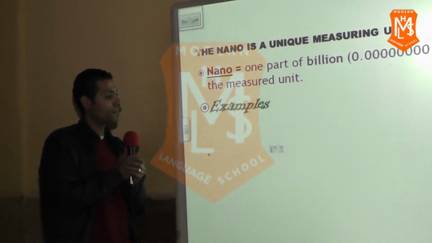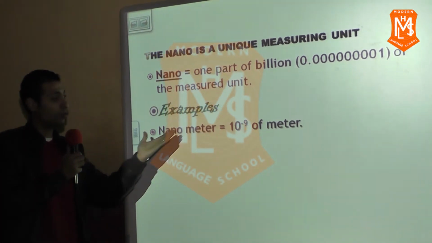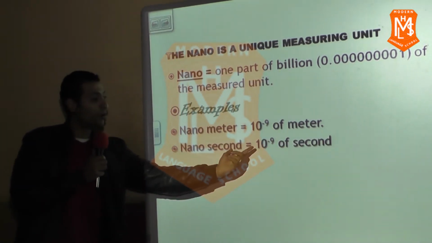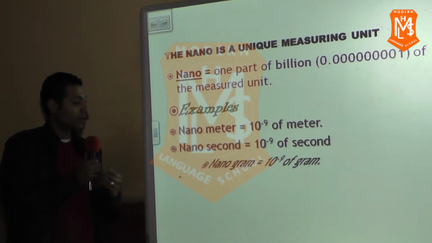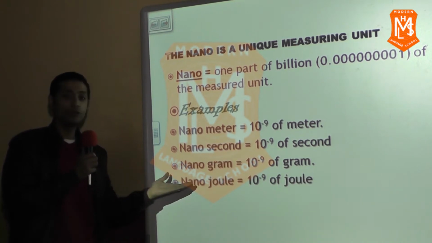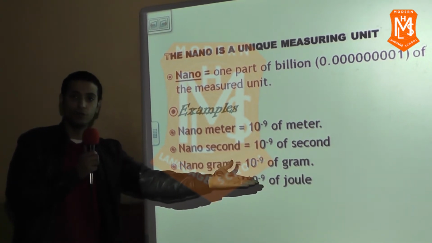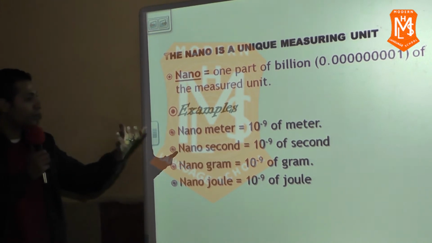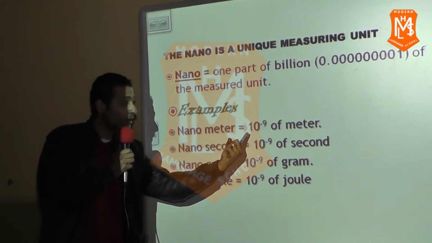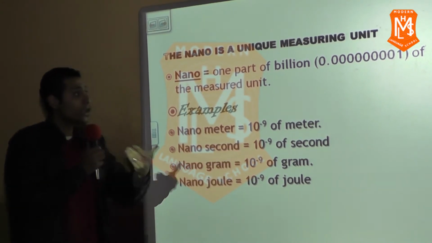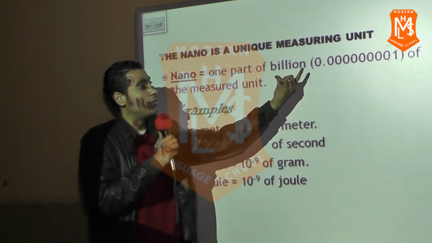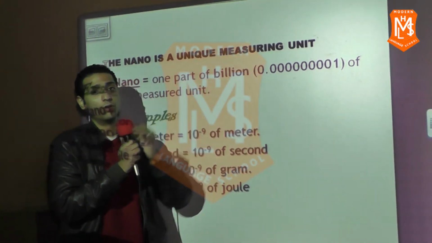Examples of nano: a nanometer equals 10 power negative 9 of a meter. A nanosecond is 10 power negative 9 of a second. A nanogram is 10 power negative 9 of a gram. And a nanojoule equals 10 power negative 9 of a joule. So we can understand that a nano size from any measuring unit equals 10 power negative 9 of that unit. So we can say that nano equals one part of a billion. Billion means 10 power negative 9 of any unit.